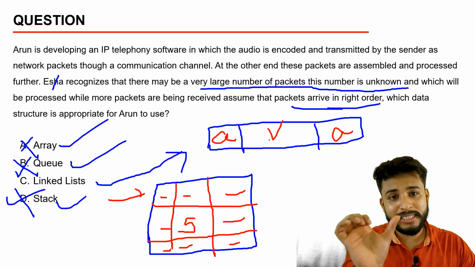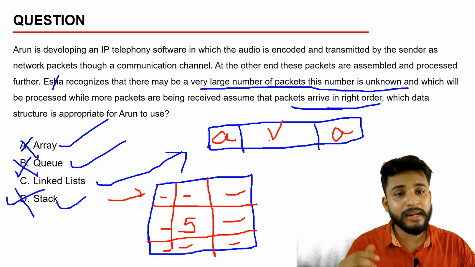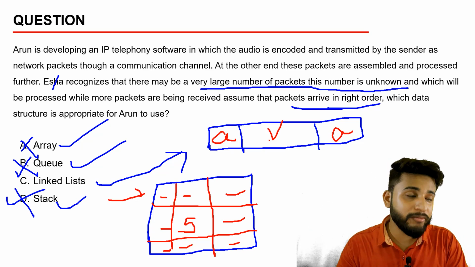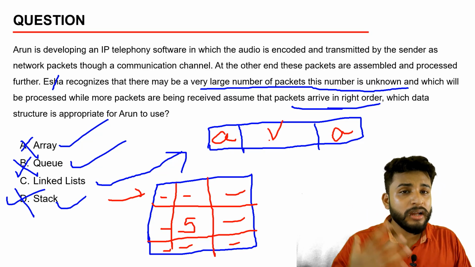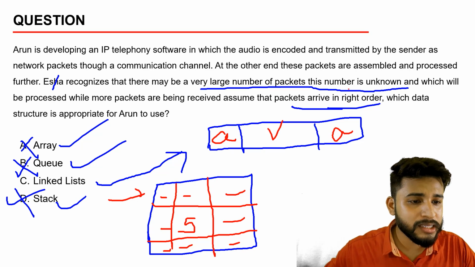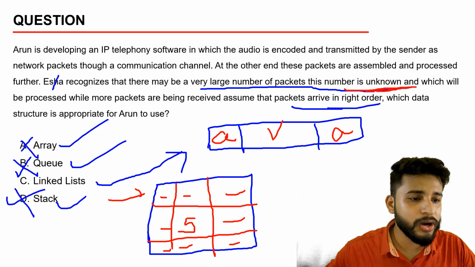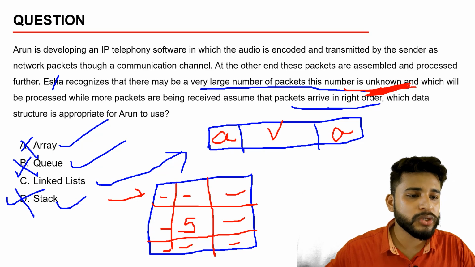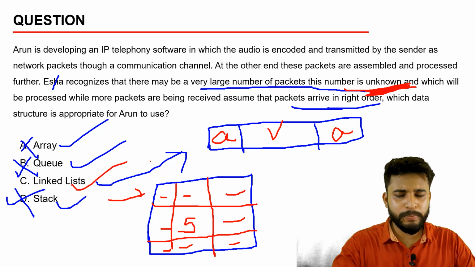The size of the linked list is optional, and we need not declare that the linked list size will be 10 or 20. So this was the major thing: the number of packets is unknown, and the unknown things are stored in the linked list. So this was the basic type of question.